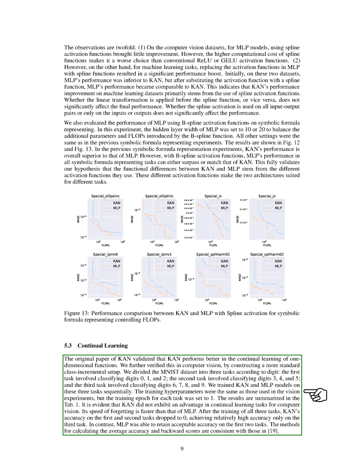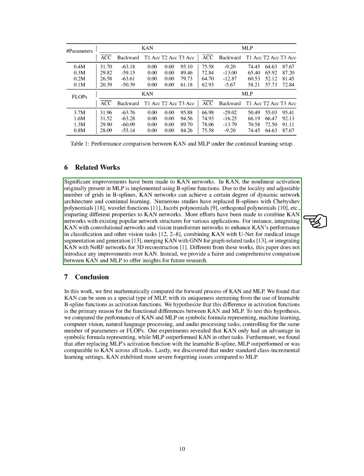In the related work section, we note that significant advancements have been made to KAN networks. In KAN, the nonlinear activation originally found in MLP is implemented using B-spline functions. The locality and adjustable grid number in B-splines allow KAN networks to achieve a degree of dynamic architecture and continual learning. Various studies have replaced B-splines with other functions like Chebyshev polynomials, wavelet functions, and orthogonal polynomials, each imparting unique